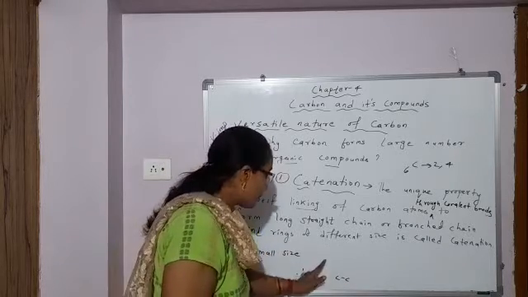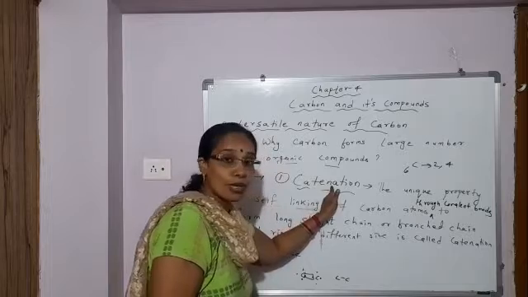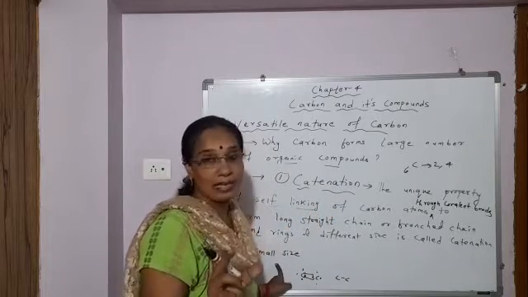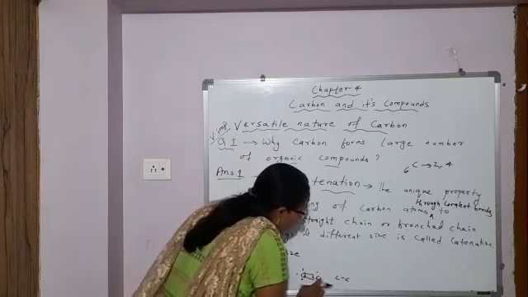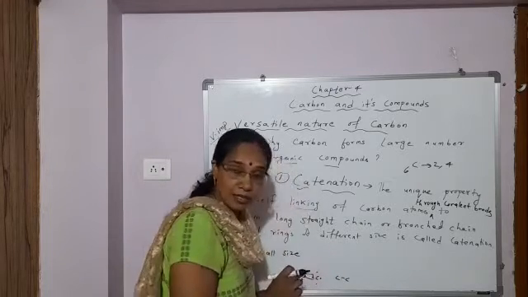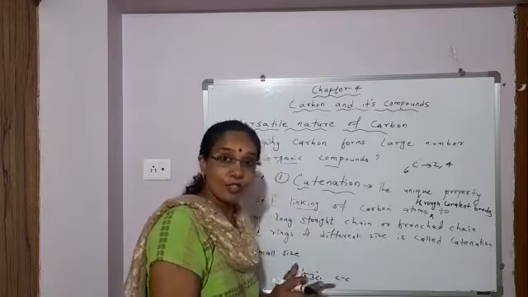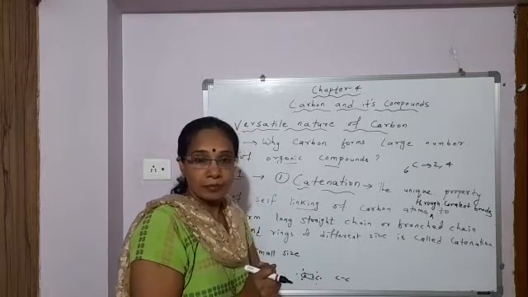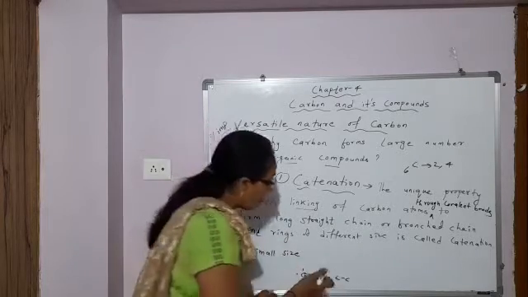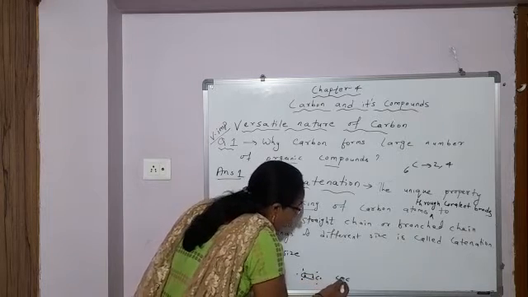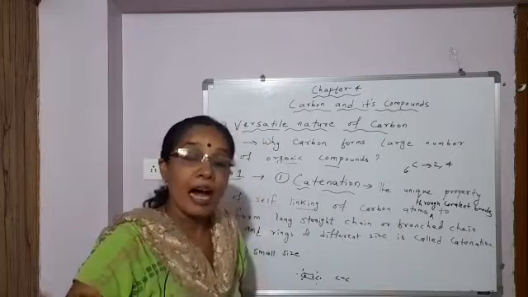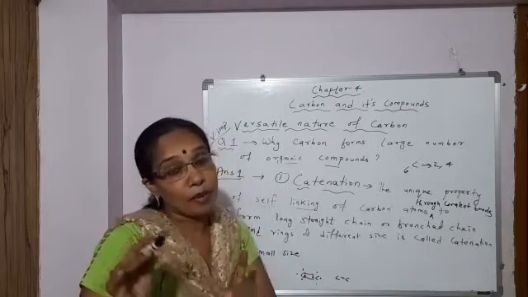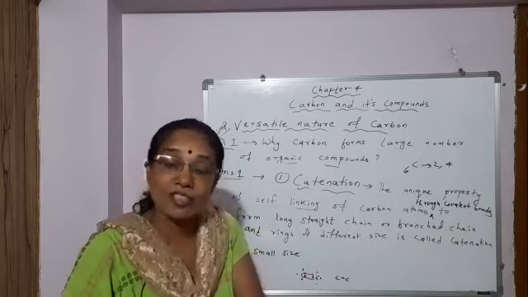So, why does carbon show catenation to a large extent? Because of its small size. Because of its small size, the shared pair of electrons between two carbon atoms is held strongly by the carbon atom. So the bond which carbon forms with another carbon atom or with some other elements is strong, so the compound it forms is exceptionally stable.